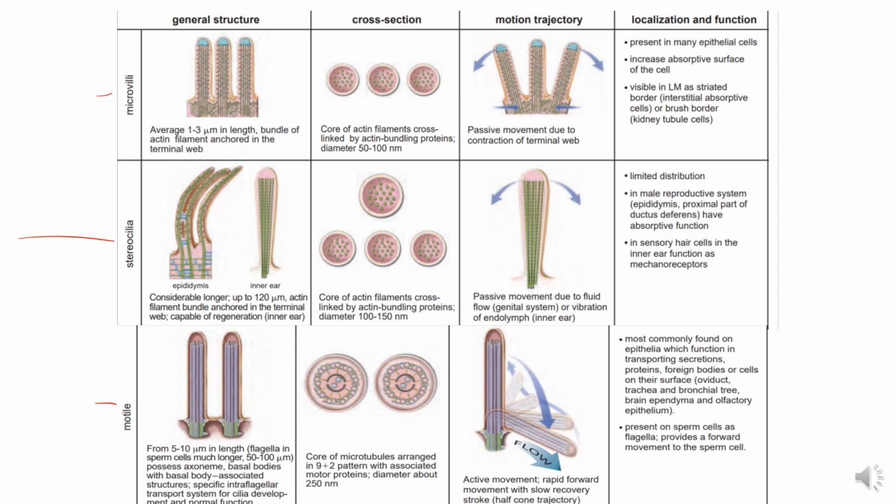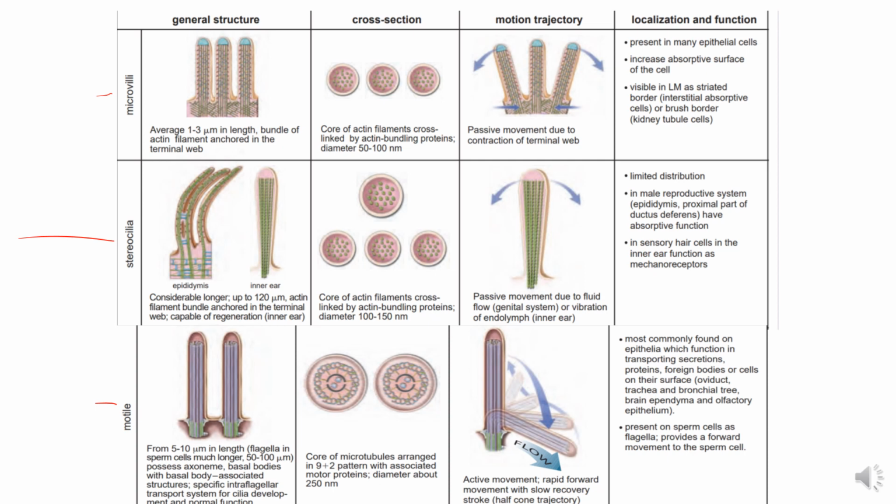Then the stereocilia. Stereocilia are considerably longer, up to 120 micrometer. Actin filament bundles are present and anchored in the terminal web, and they are capable of regeneration. So these are like microvilli, but longer, up to 120 micrometer, while the microvilli are only 1 to 3 micrometer in length.